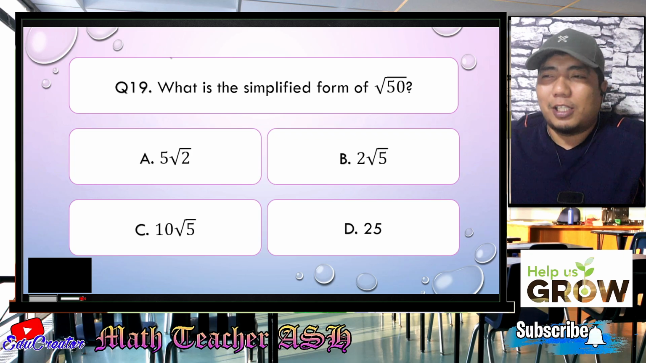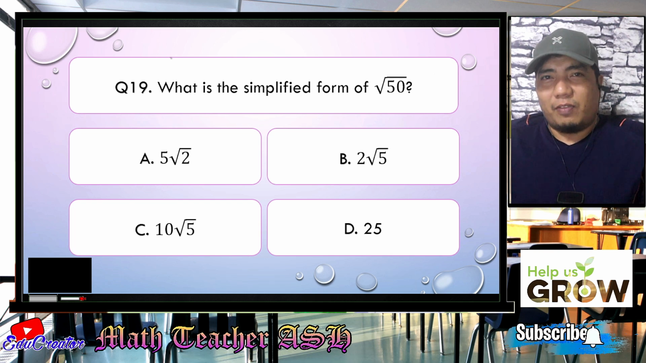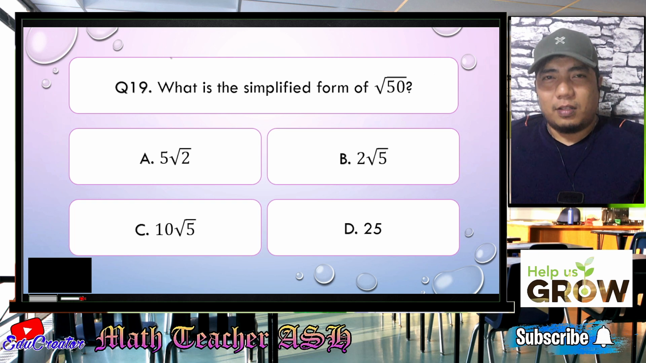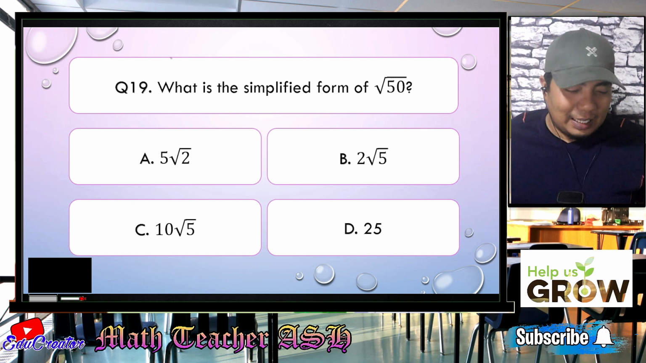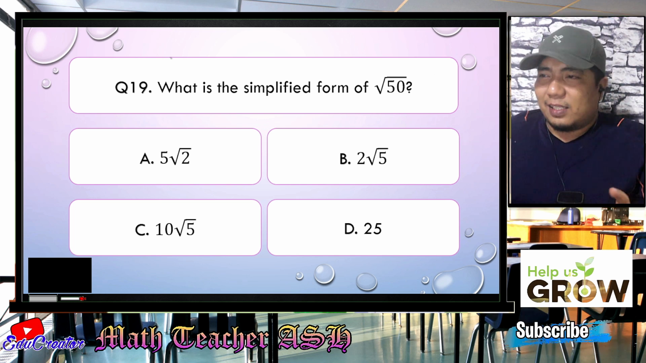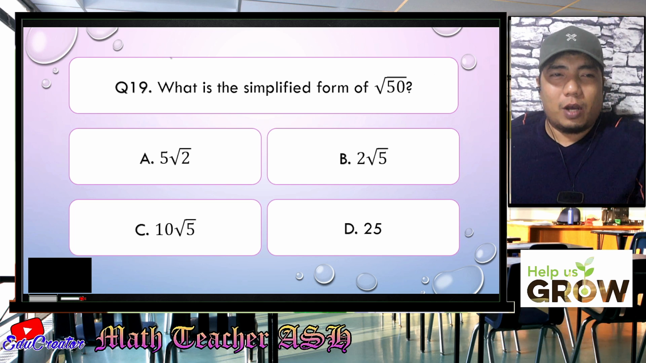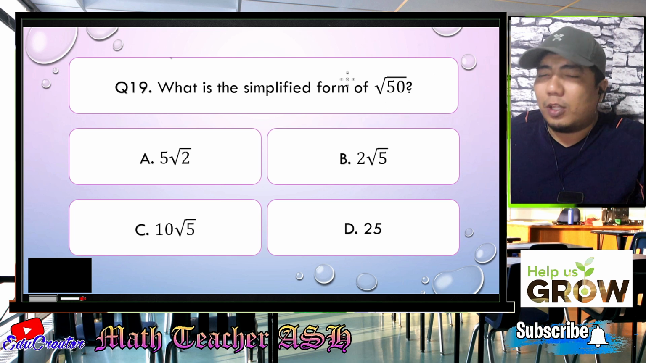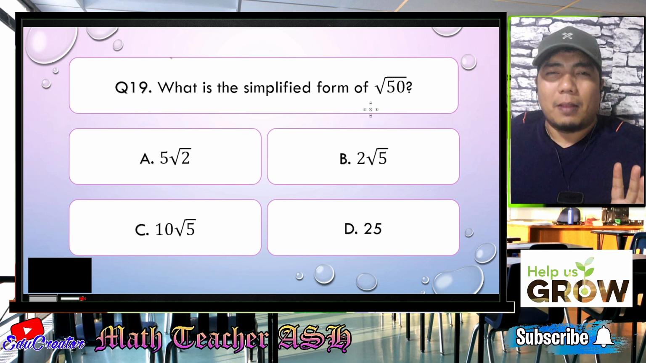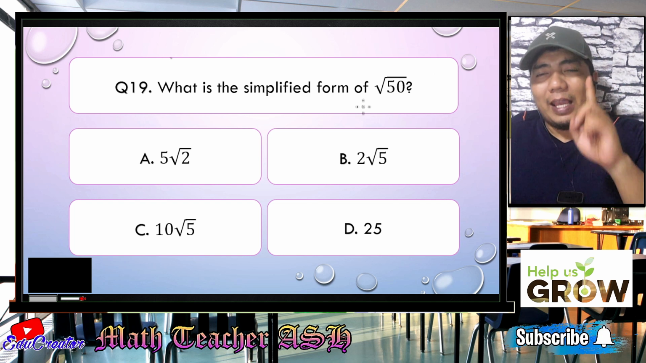Alright, math learners, in solving this one, ask yourself, is 50 a perfect square, or does 50 have a number that when multiplied by itself gives 50? Okay, so it is not a perfect square, my dear math learners. So if that is the case, how do you solve this one? Basically, what you can do is break it down into factors, but make sure that one of the factors is a perfect square.